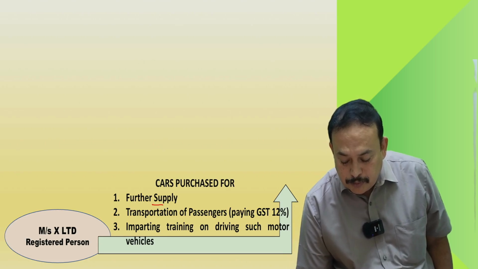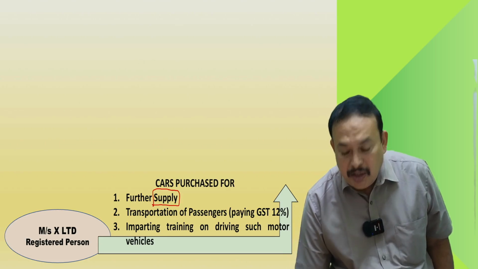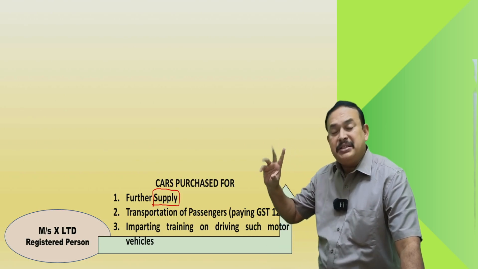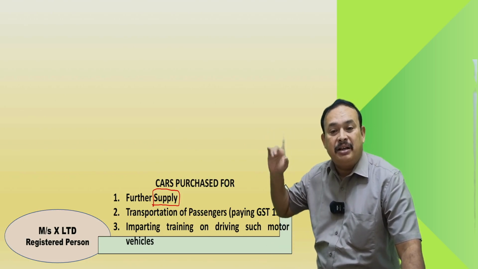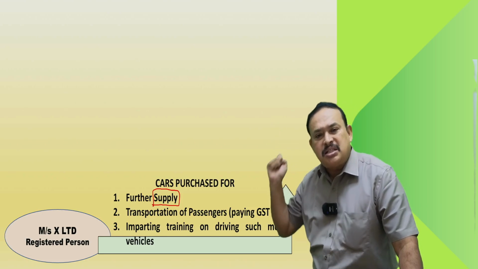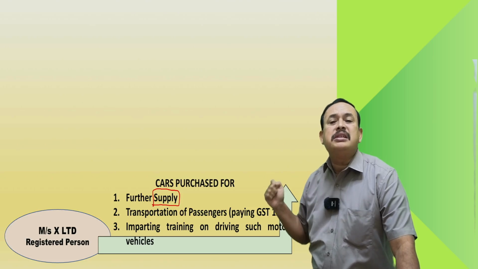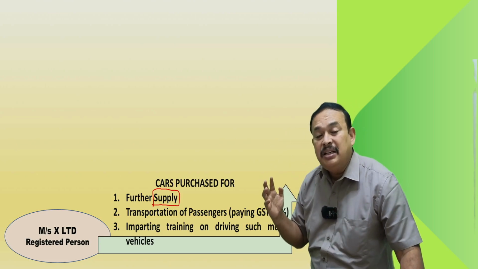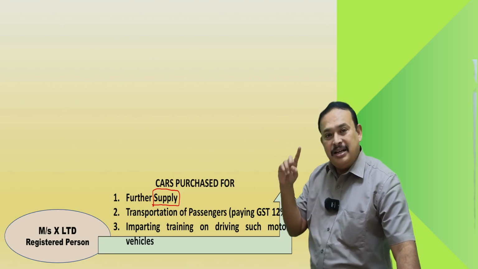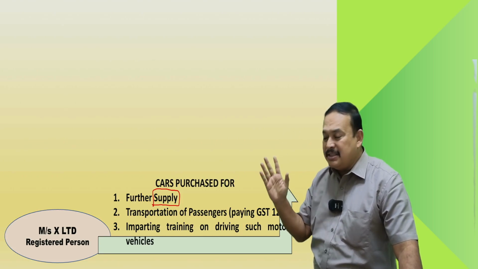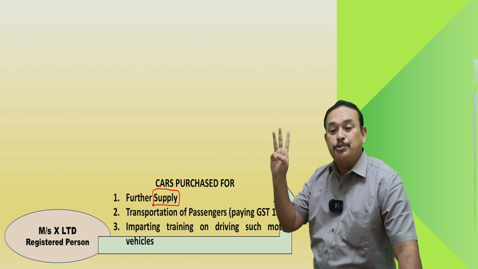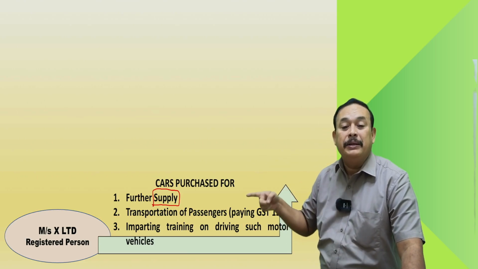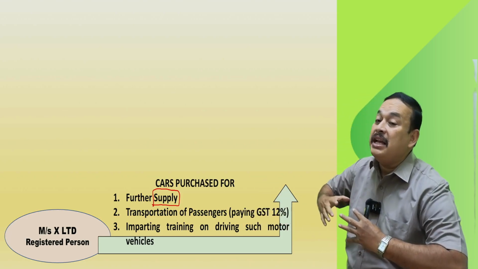What do you mean by supply? When you say supply, refer section 7, not 17. As per section 7, subsection 1, clause a, supply includes all forms of supply of goods or services, or both, such as sale, transfer, barter, exchange, license, lease, rental, or disposal for consideration in the course or furtherance of business. That means supply has such an elaborative meaning.